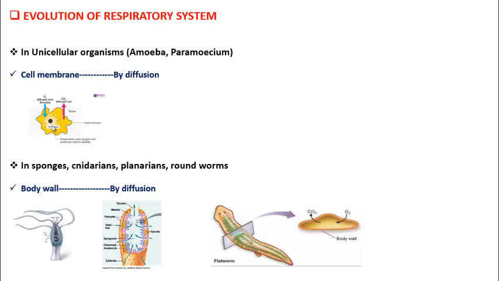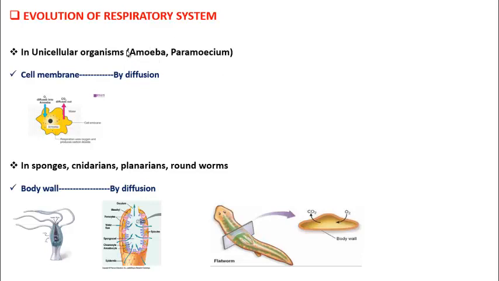Now, depending on the size, structure and complexity of the organism, the respiratory structures vary. We shall now see what are the different respiratory structures, starting from unicellular organisms to mammals. So let us start with unicellular organisms like amoeba and paramecium. Students, to which phylum do they belong? Amoeba and paramecium, they belong to protozoa, right?